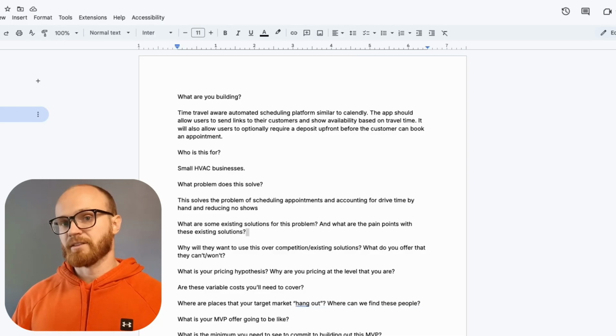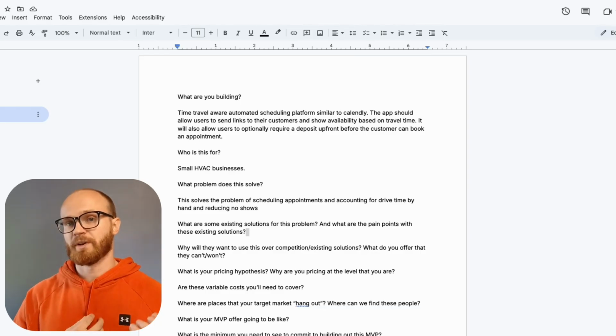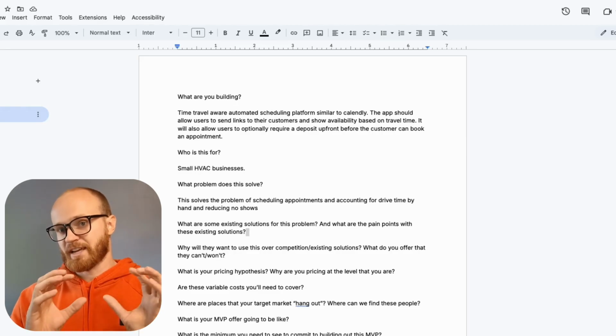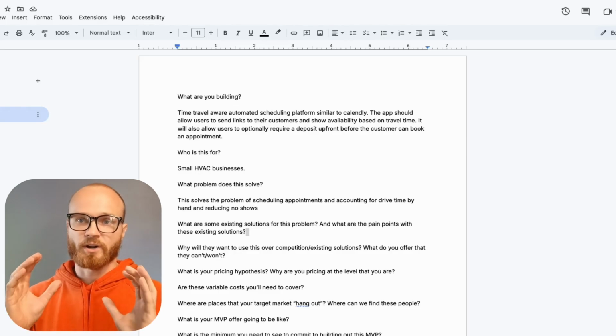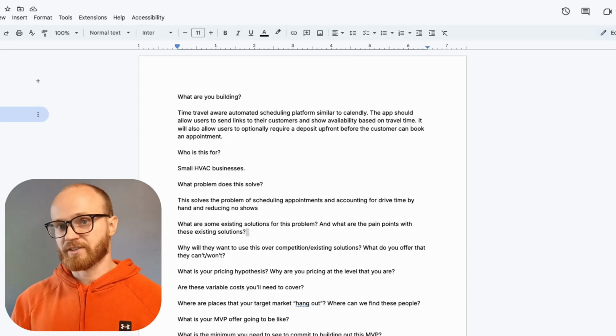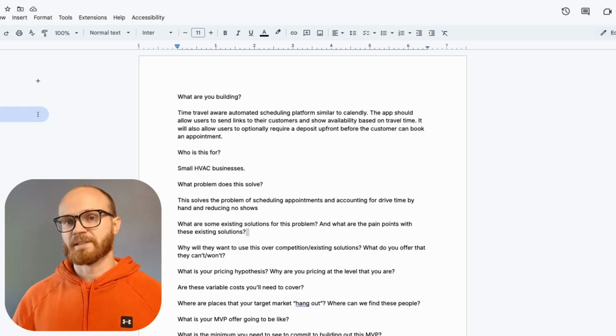The other thing is that Calendly doesn't handle service areas. One idea I have for this app is to enable service areas for these businesses, meaning at the beginning of the scheduling flow, the customer will put in his or her address and the app will tell you right away if you're in or outside of the service area. This will immediately save businesses time and money because they're not going to have to answer this question. They're not going to have to think about their service area.